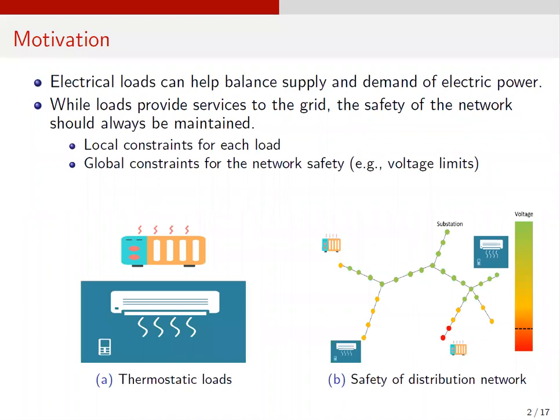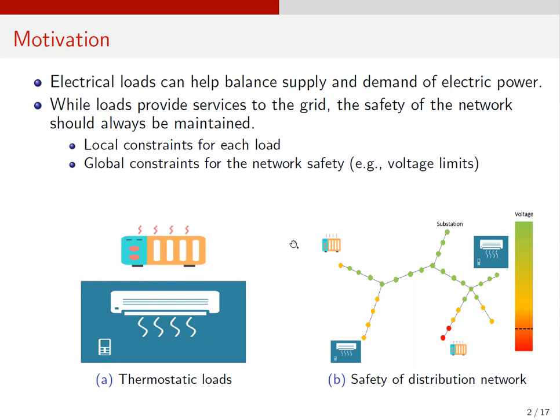One important issue in power system right now is the rapid increase of renewable energy generation. As the number of distributed energy resources, such as solar panels, is increasing, it is becoming more difficult to balance between the demand and supply. To relieve this issue, electric loads over the distribution network can help the grid by providing services. For example, thermostatic loads such as air conditioners and heaters can help the grid by adjusting their power consumption in response to the system operator's request.